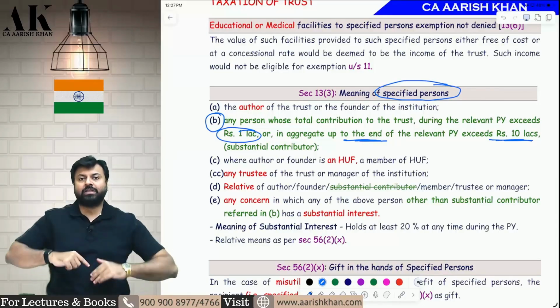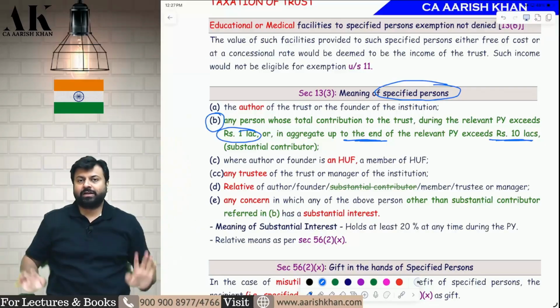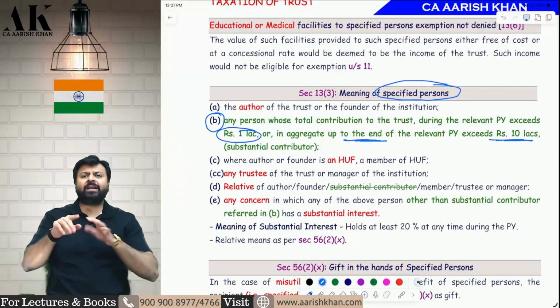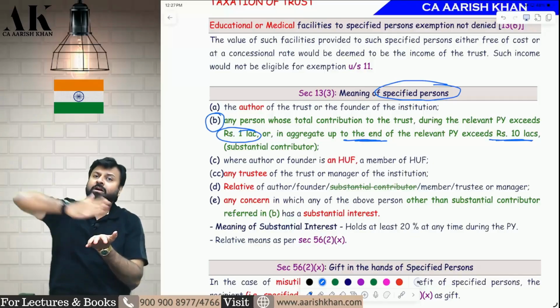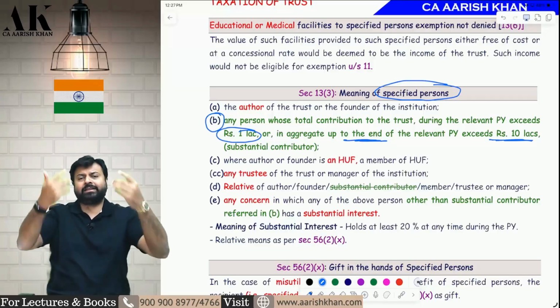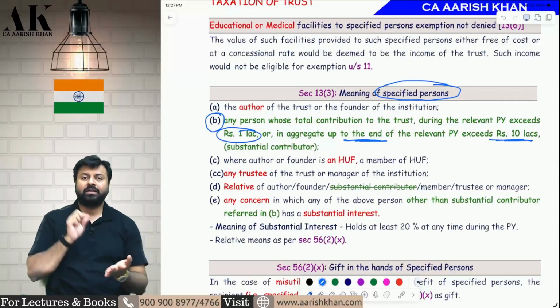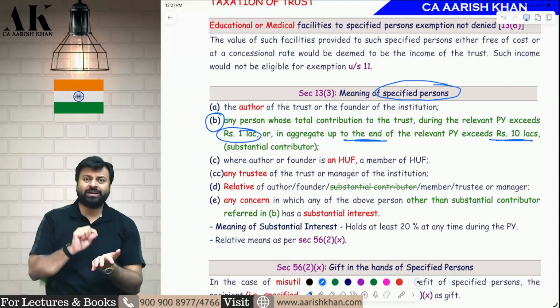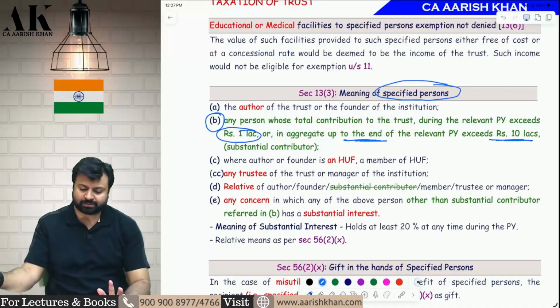If you have given me donation in the entire year of more than 1 lakh rupees, then you are a substantial contributor. Or in the current year, you have given me donation of only 70,000, but the total donations over the year till today is more than 10 lakh, then also you are substantial contributor. Earlier, we used to check only current year limit. Now we need to check the current year limit should exceed 1 lakh or the aggregate donation given till date should exceed 10 lakh rupees.